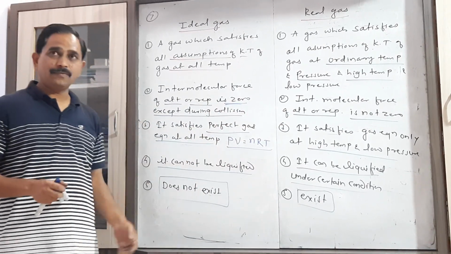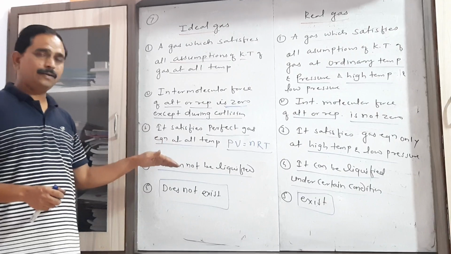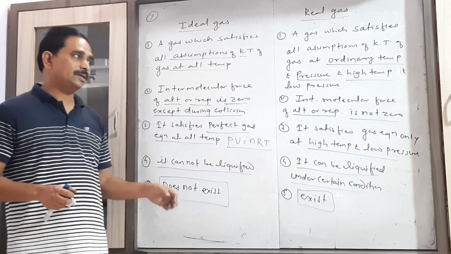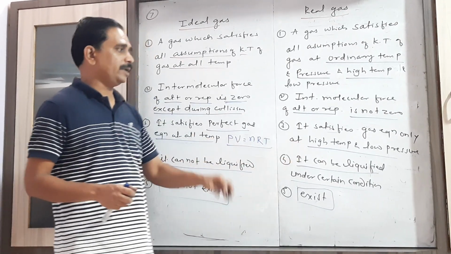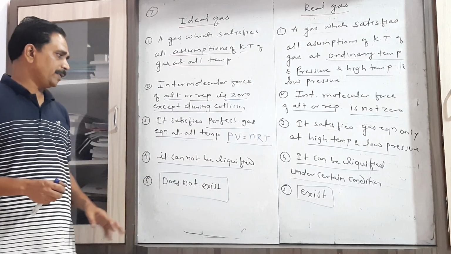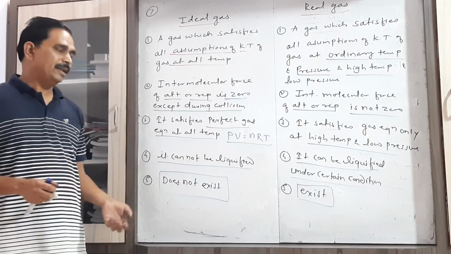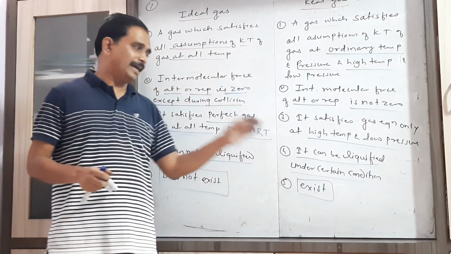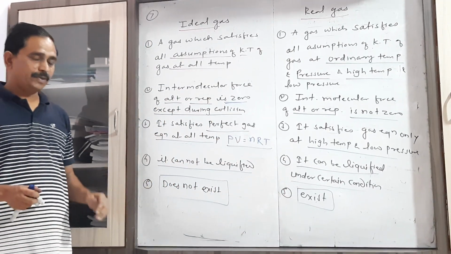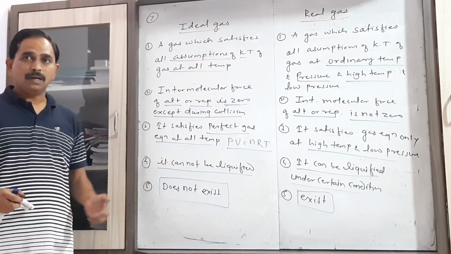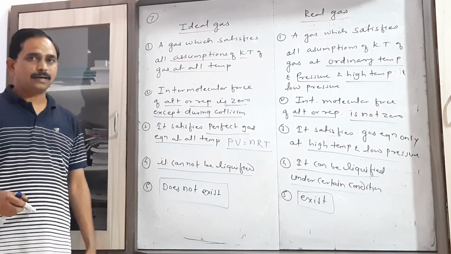Here, the ideal gas equation is satisfied for all temperatures. This equation is satisfied only at high temperature and low pressure. This gas doesn't exist, so that's why it cannot be liquefied. This gas exists and can be liquefied, meaning we can convert the gas into liquid under a certain condition.